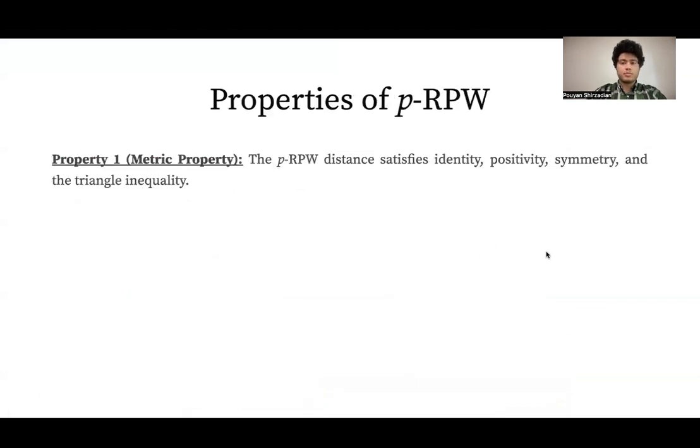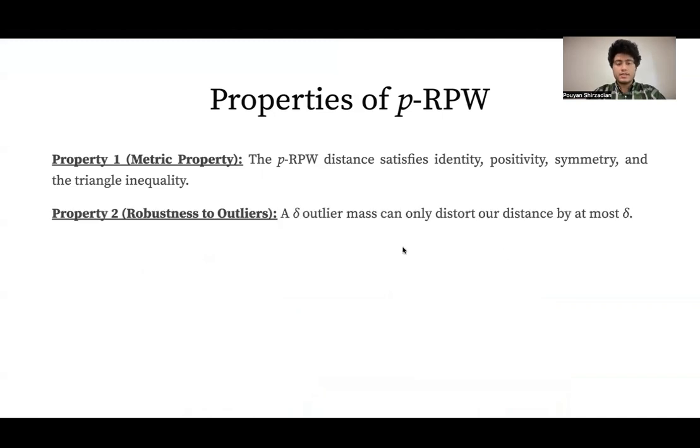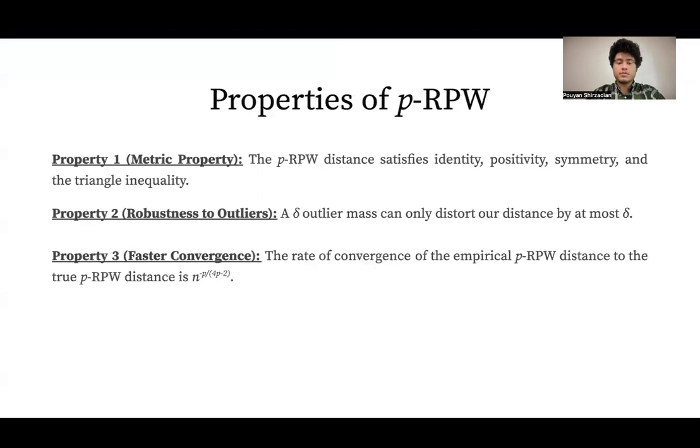We show four important properties for the PRPW distance. The first one is that it is a metric and satisfies identity, positivity, symmetry, and the triangle inequality. The second one is that it is robust to outliers, and the delta outlier mass can only distort our distance by at most delta.